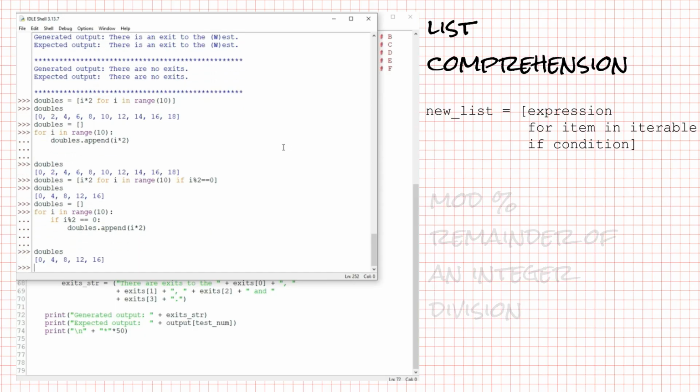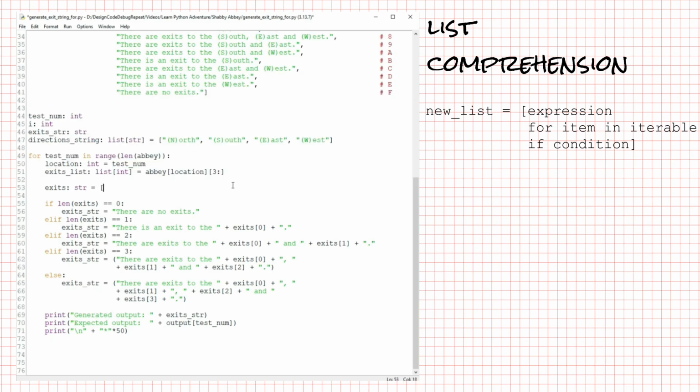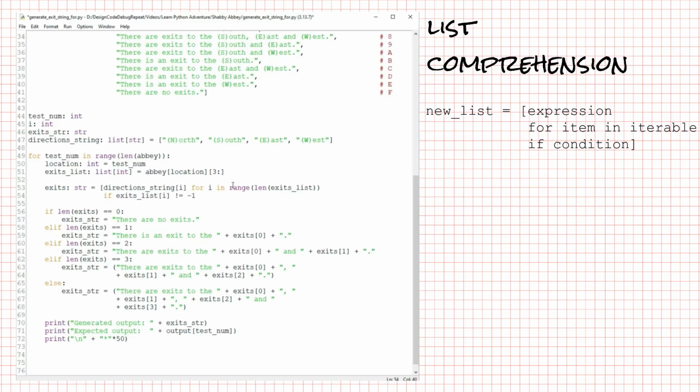Now, let's convert our loop with a condition to a list comprehension. Pause the video and see if you can basically do this in reverse. Ready? exits = [directions_string[i] for i in range(len(exits_list)) if exits_list[i] != -1]. And that is a little long, so I'm going to bring the condition down to a second line.